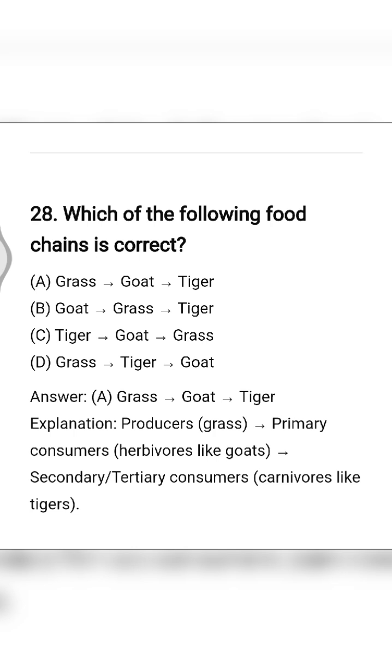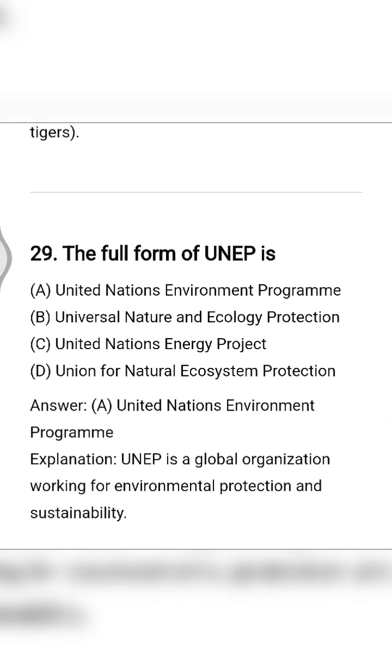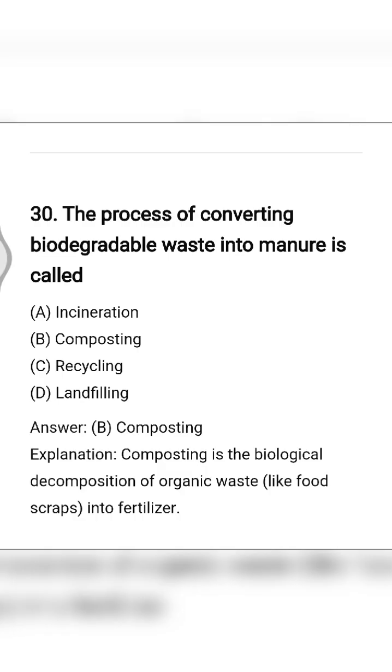Which of the following food chains is correct? So grass is eaten by goat, goat is eaten by tiger. So that option is the correct one. The full form of UNEP is United Nations Environment Programme. Option number A. Last is, the process of converting biodegradable waste into manure is called composting. Option number B.